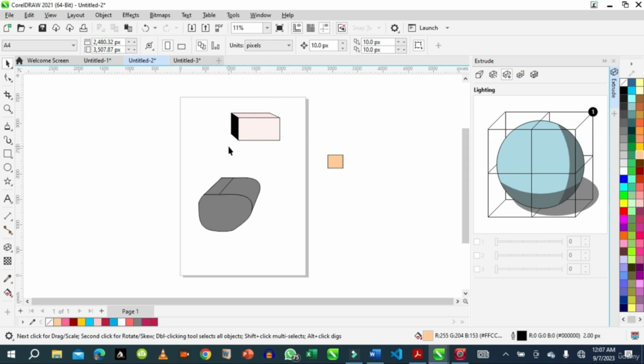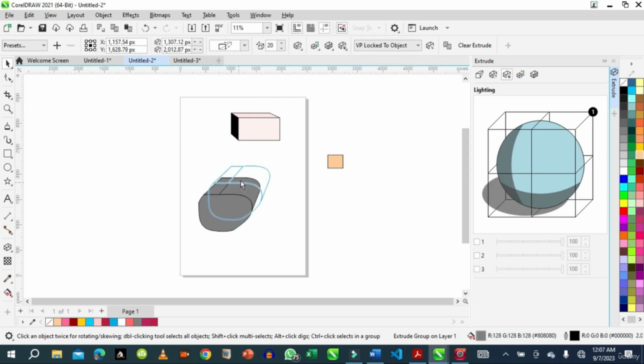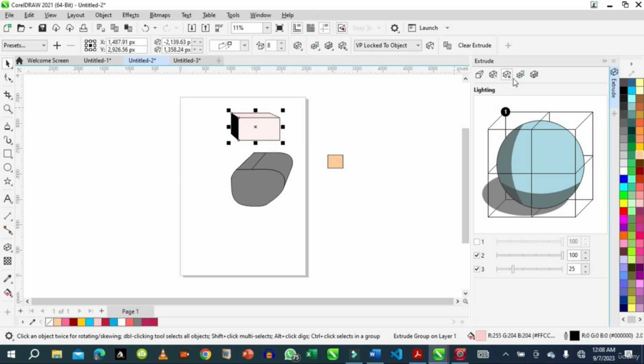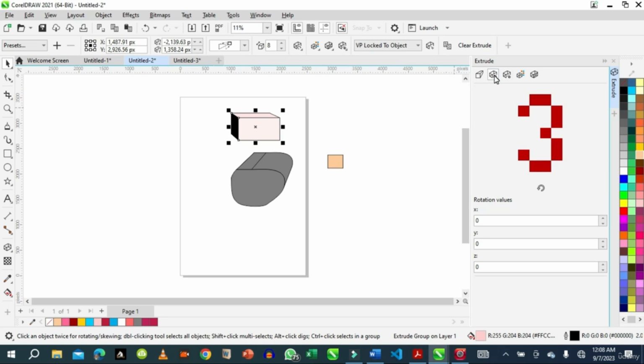It's easy for you to set the properties of the selected object, including the lighting, the extrude rotation, and all this. So if you're interested in light, you can add a source of light. So we shift light 1 here. So it will be up. Let's use this object. For extrude rotation, we can extrude and rotate. Okay. So what else do we have here? That's all about the extrude tool.